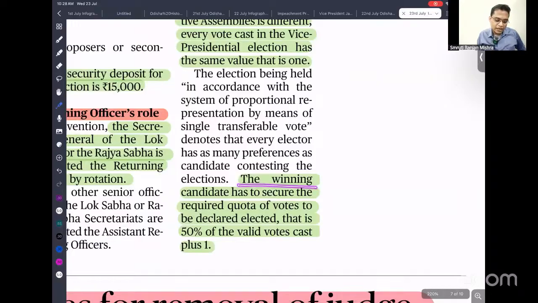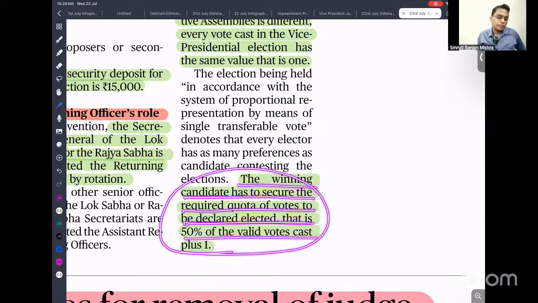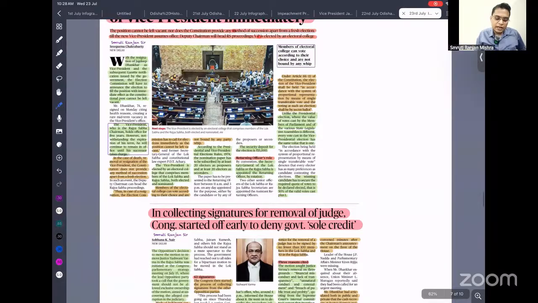The winning candidate has to secure a quota of votes to be declared elected: 50% of the valid votes plus one. Let's say there are 750 valid votes. To win, you need 375 plus 1, that is 376 votes.